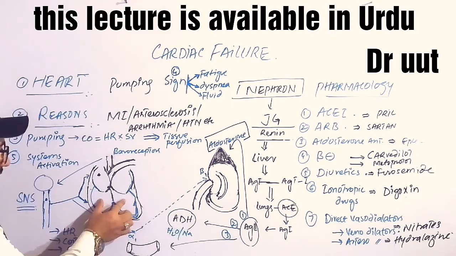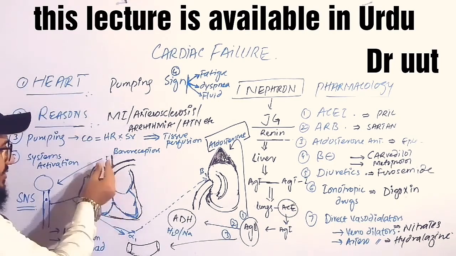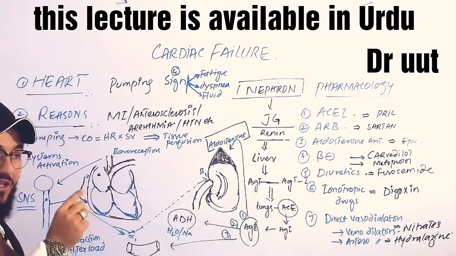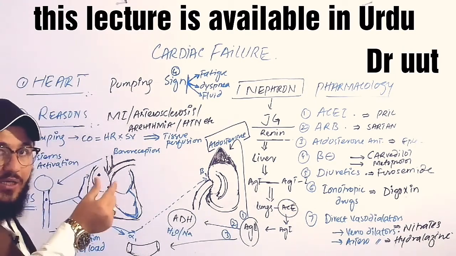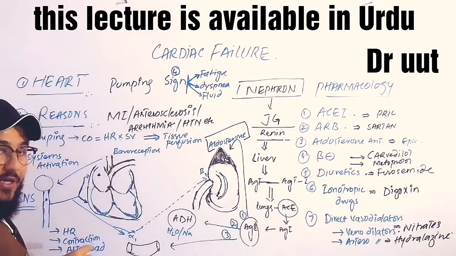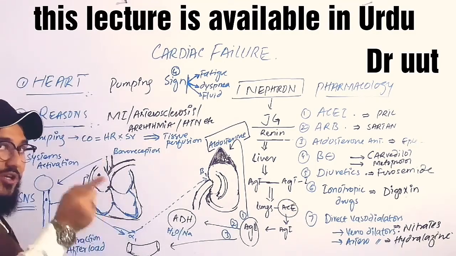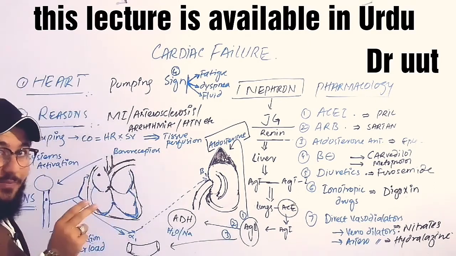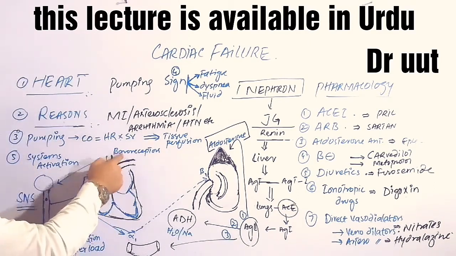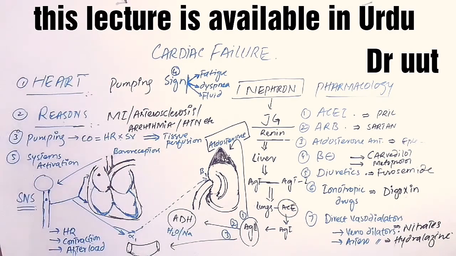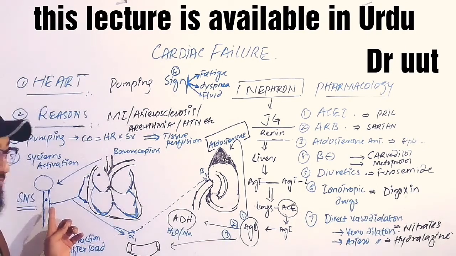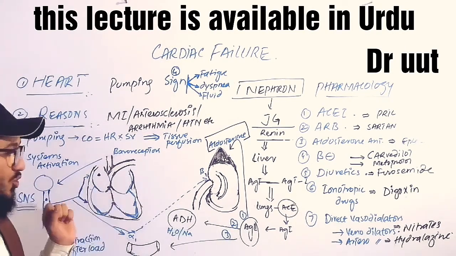First of all, when the cardiac output is decreased, the ventricles will pump blood of low concentration. That will reach the carotid sinuses and the aortic arch, where there are baroreceptors. Now this blood is of low concentration and low pressure. These pressure sensitive receptors will sense the blood, and then send a signal to the sympathetic nervous system that the blood concentration is decreased, so you have to increase it by increasing the heart's job. So what will happen then?